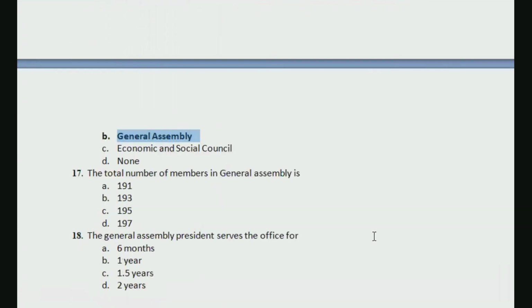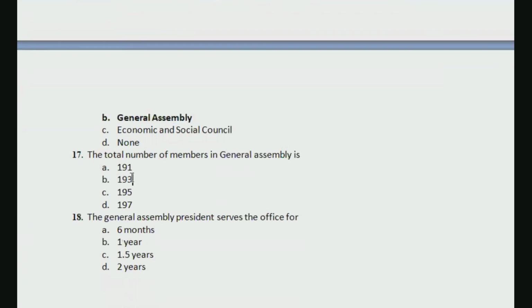The total number of members in General Assembly is, we already know as of now it is 193 because all member countries are members of General Assembly, right? So it is 193. Each member state can have maximum of 5 representatives there, but as a country they will have only one single vote. They will not have 5 votes or 4 votes depending on number of representatives. The General Assembly President serves the office for, so his term of office is 1 year, right?